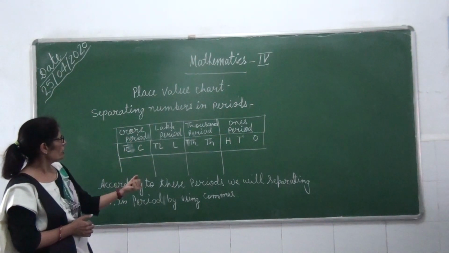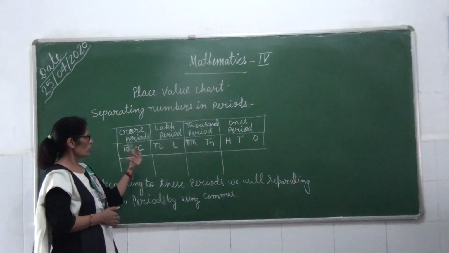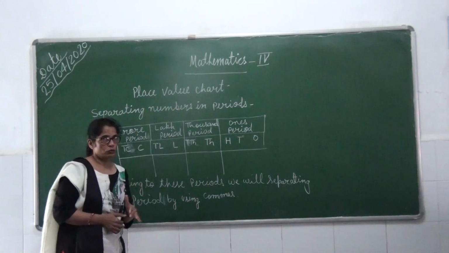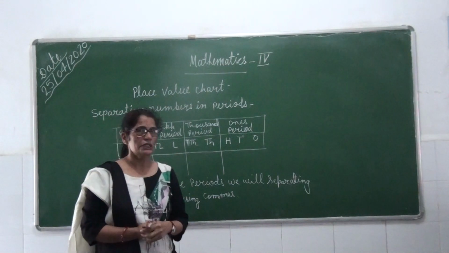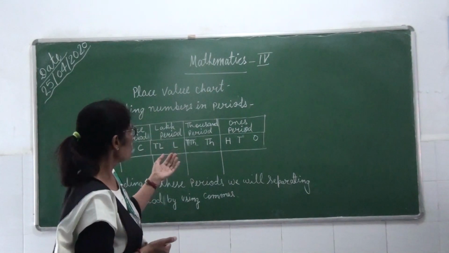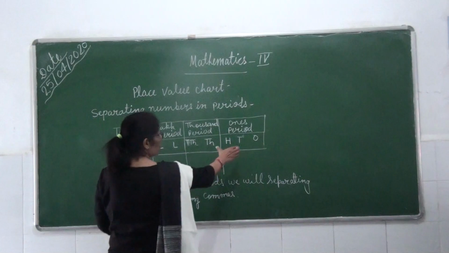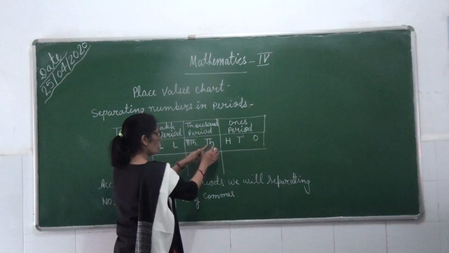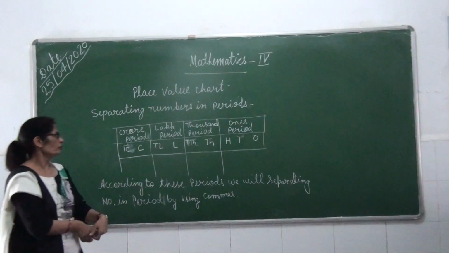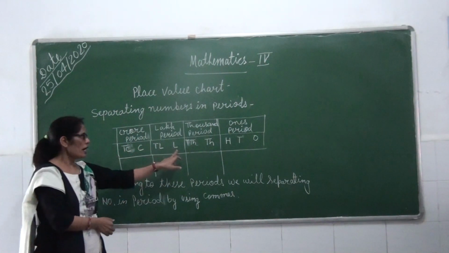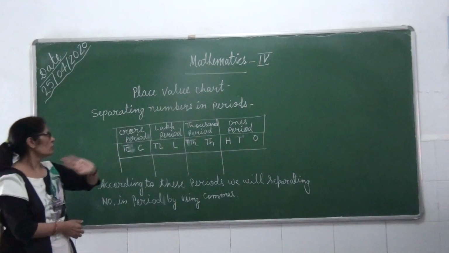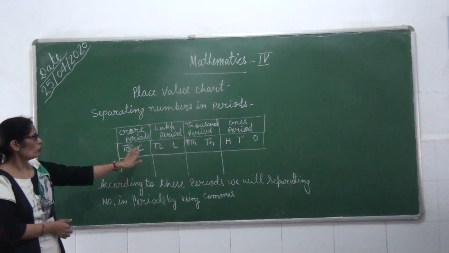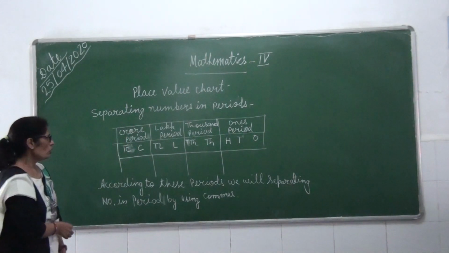Crore period also has 2 places, crore and 10 crore. Then you can see easily here on our chart, ones period has 3 places, thousand period has only 2 places, thousand and 10,000. Lakh period, lakh and 10 lakh. Crore period, crore and 10 crore.